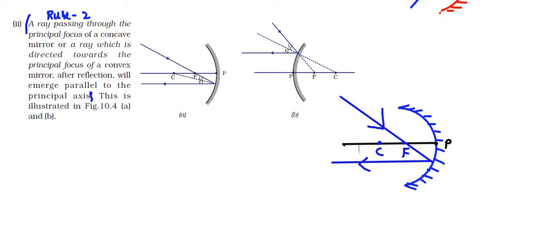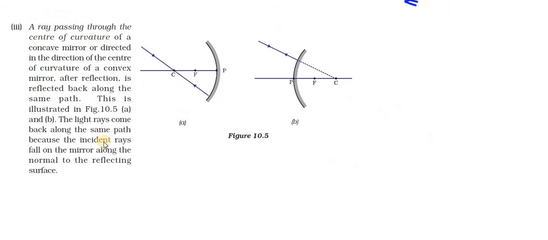Okay, next rule, third rule. So this is rule number 3. The light rays will pass, all using only these rules, only using these four rules. This is the next rule. What is the third rule?